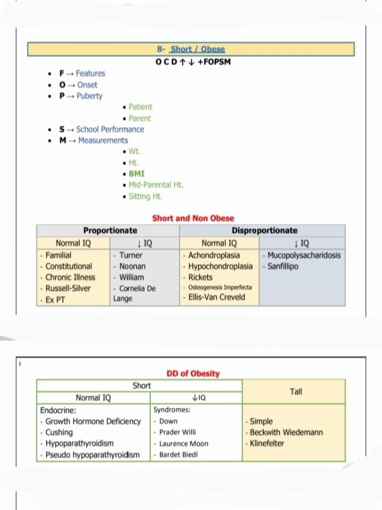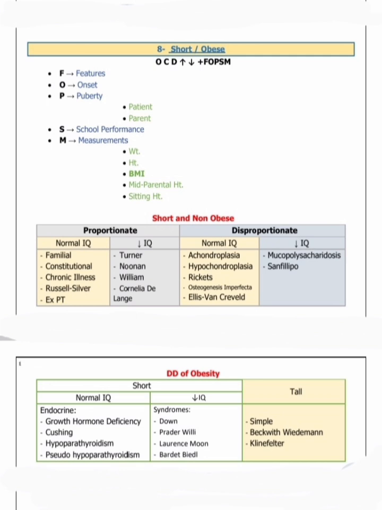Disproportionate short stature is also associated with normal IQ and decreased IQ. Normal IQ with disproportionate short stature includes achondroplasia, hypochondroplasia, rickets, osteogenesis imperfecta, and Ellis-van Creveld. Decreased IQ occurs in mucopolysaccharidosis and Sanfilippo. These are very important; all are common in other stations.